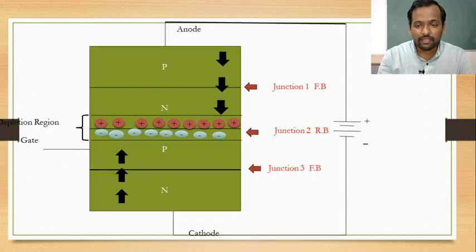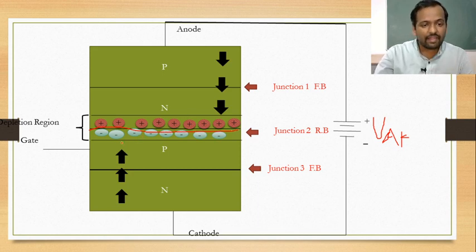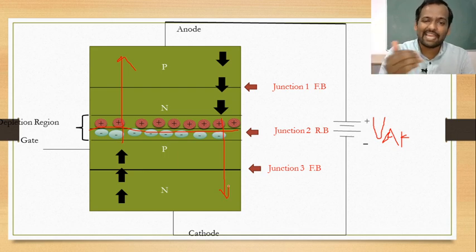Now if we increase this VAK, what will happen? This junction J2 will break, and electrons flow from cathode to anode, and holes flow from anode to cathode. That is, the voltage across it decreases and current starts flowing. Voltage across the SCR when it is on is about 1 to 1.5 volt.